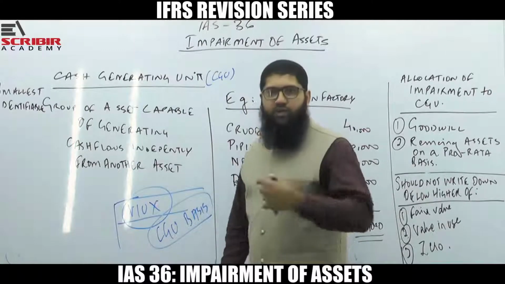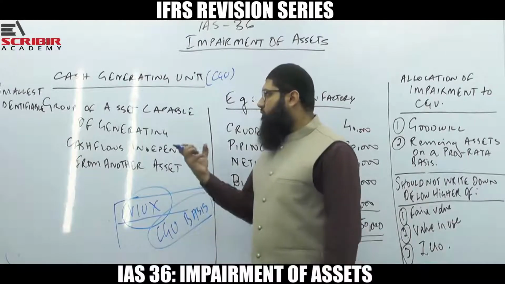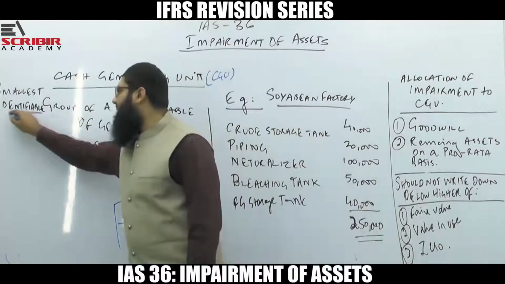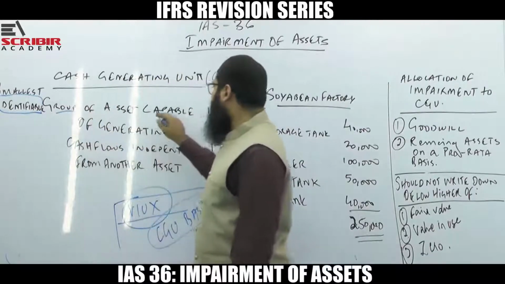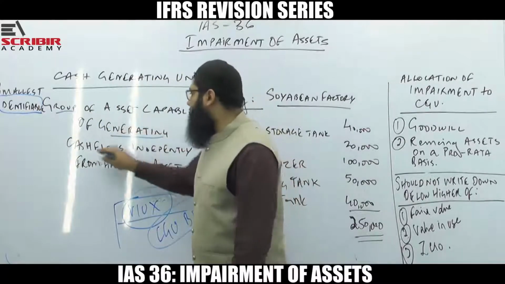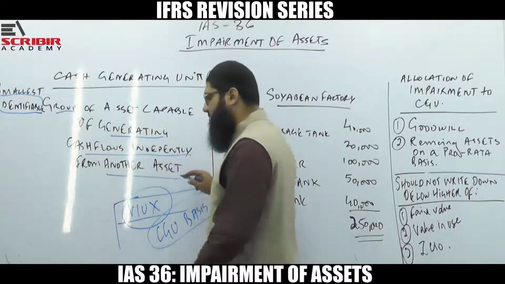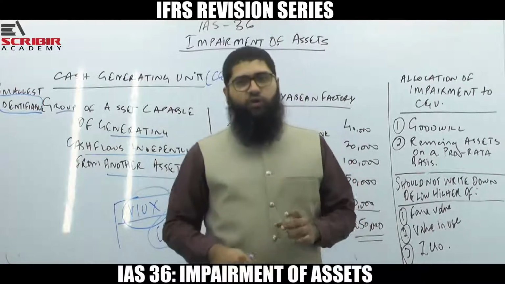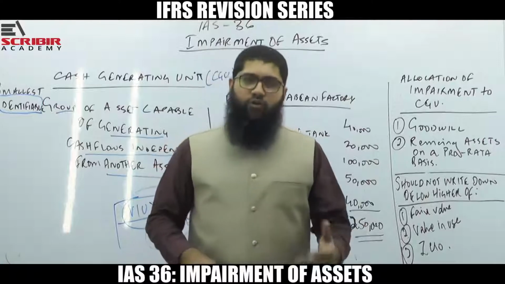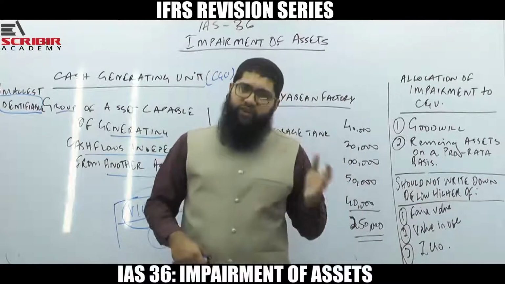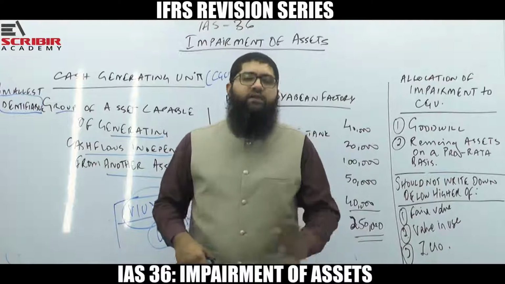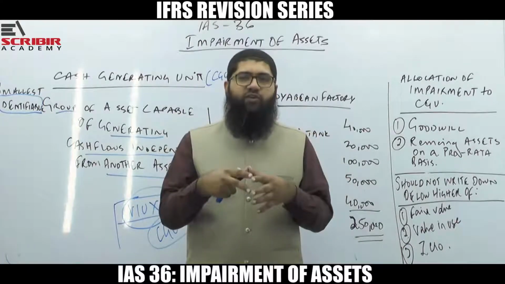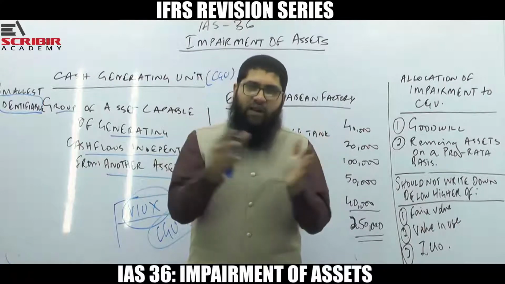The CGU, or the cash generating unit, is the smallest identifiable group of assets which are capable of generating cash flows independently from other assets. I repeat, in case you are not able to establish the value in use of an asset because it does not generate cash flows independently from other assets, then you have to test that asset on the basis of CGU. That is, you have to make this asset part and parcel of the CGU.